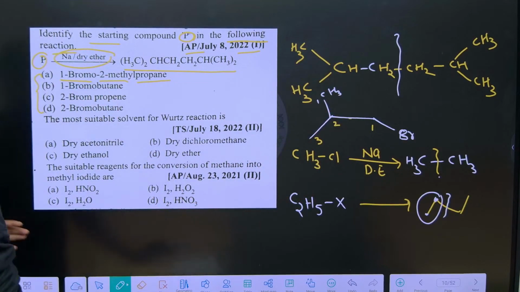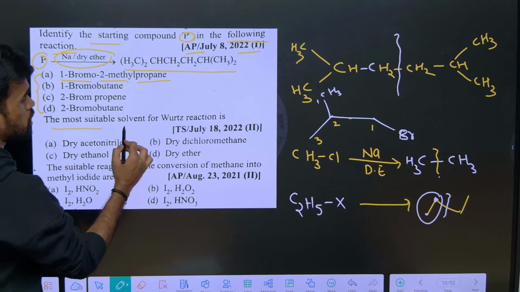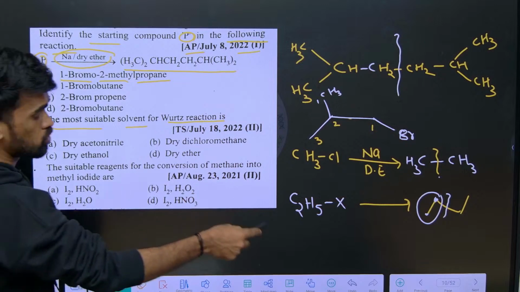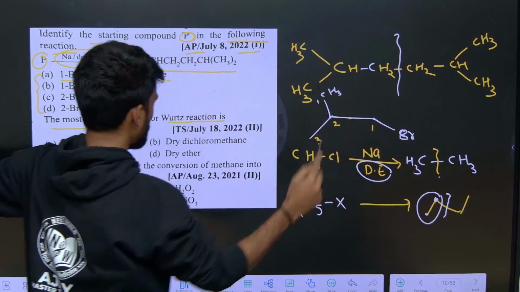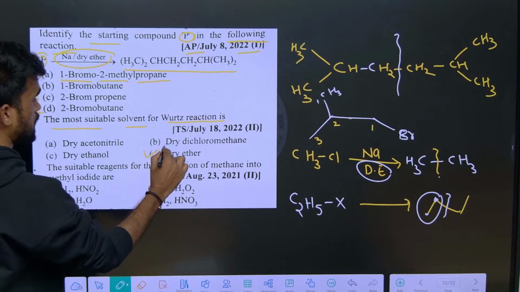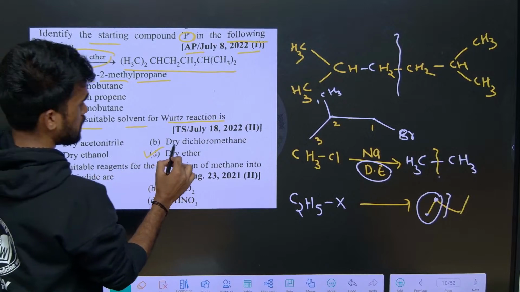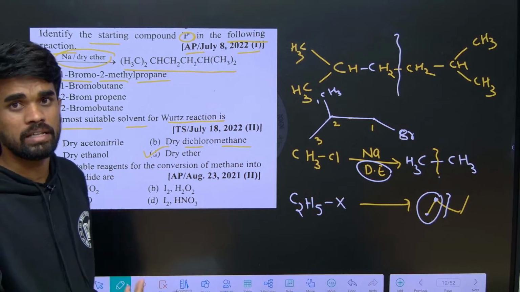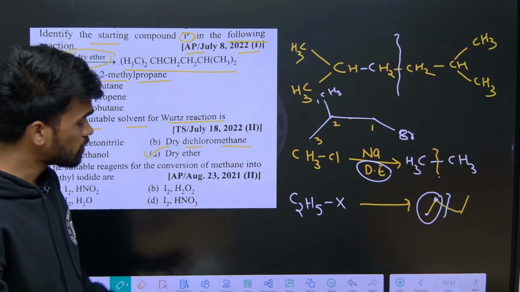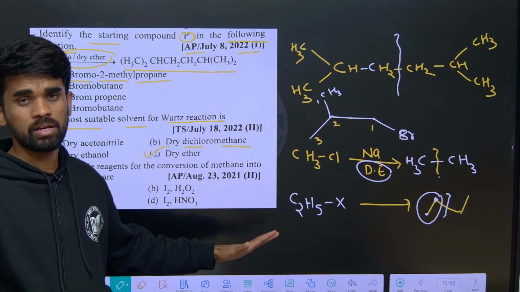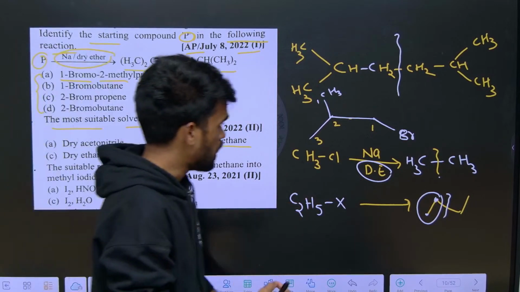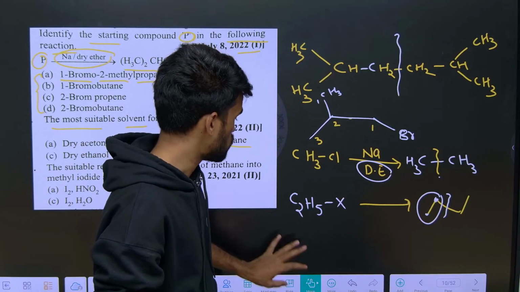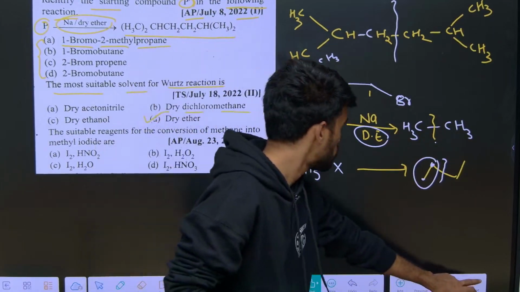I hope it is helpful. Next, the most suitable solvent in Wurtz reaction is, what is the most suitable solvent? We use only dry ether, so option 4 is correct. Dichloromethane and the others contain some polarity, so due to this polarity, the reaction conditions are not suitable. Sodium causes a highly exothermic reaction, so the solvent should not affect the reaction. I hope it is clear.